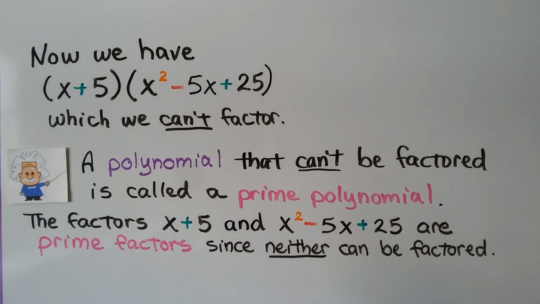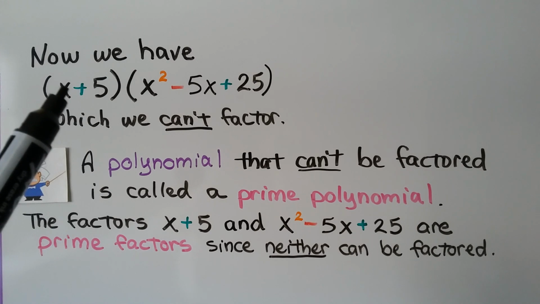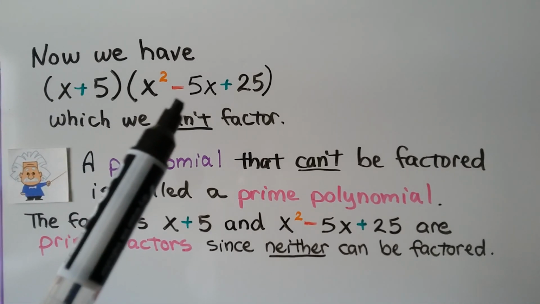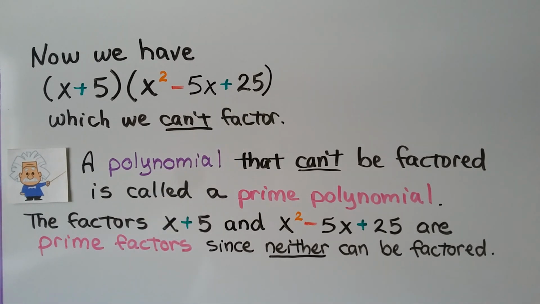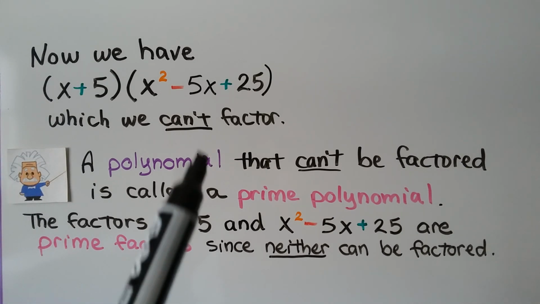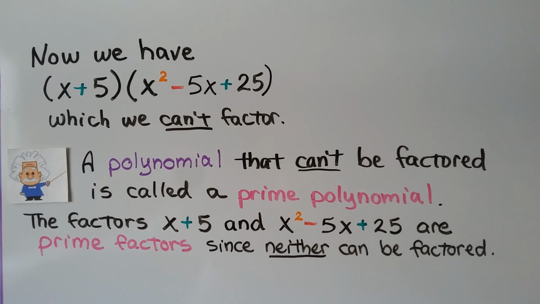So now we have two sets of parentheses. We have x plus 5 multiplied by x squared minus 5x plus 25, which we can't factor. A polynomial that can't be factored is called a prime polynomial. And the factors x plus 5, that's one factor, and this x squared minus 5x plus 25, that's the other factor, are prime factors, since neither can be factored.